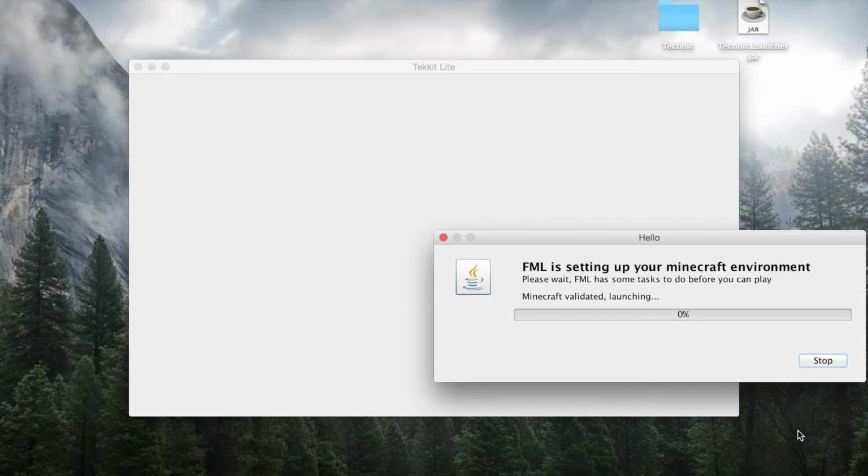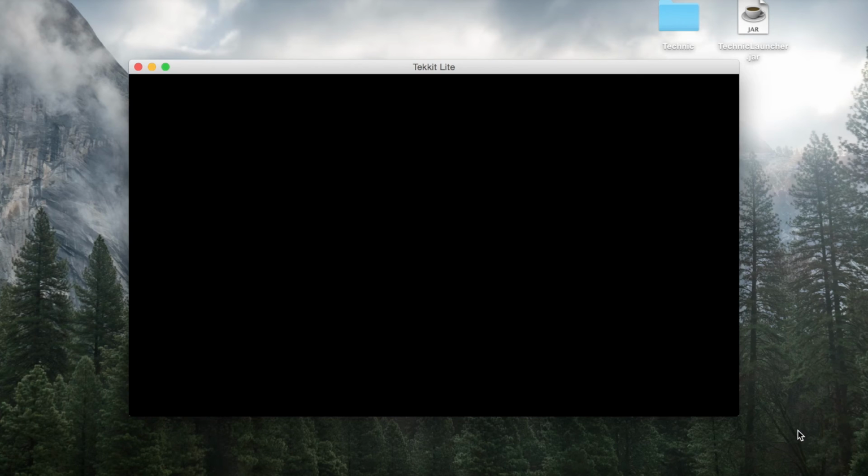The FML will be setting your Minecraft environment just like always, but now you'll notice that you have a black screen. It all depends on the computer you're running, but the black screen will probably be there for 20 to 30 seconds at first. Then it's just gonna get faster and faster. So I'm gonna skip to the moment when the Technic Lite opens.